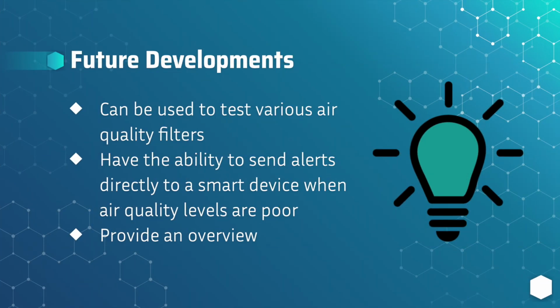Future developments in our prototype can include implementing the system with air quality filters to test their effectiveness. The prototype can further be enhanced by having the ability to send an alert directly to the individual's device rather than through the use of an app. Lastly, the prototype can provide data for an overview of changes over time in the air quality of their home. These can include areas such as how it has improved, how it has worsened, and what activities caused these changes.